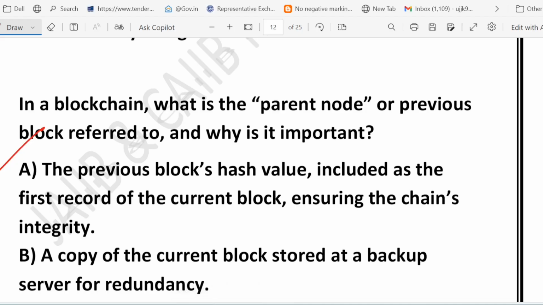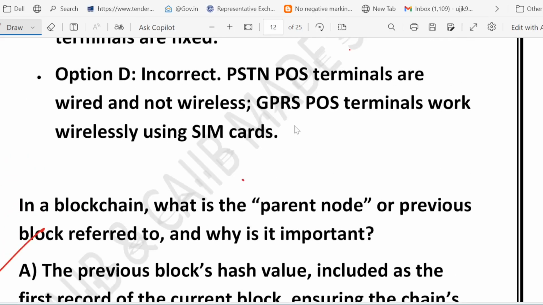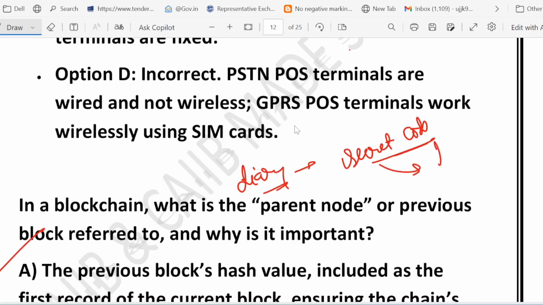Let me give you one example to make it more clear. Imagine that you are writing a diary. On every page, apart from your notes, you also write a secret code from the previous page. If someone tears out a page or changes it, the secret code won't match anymore. That is how blockchain ensures trust.